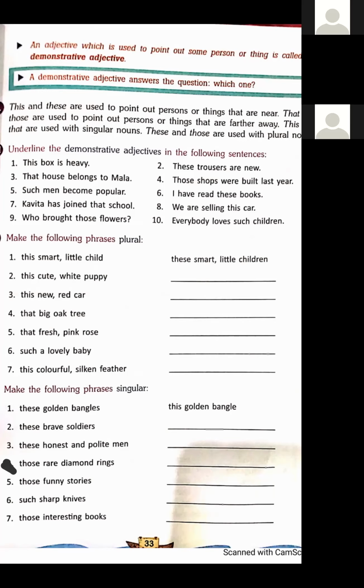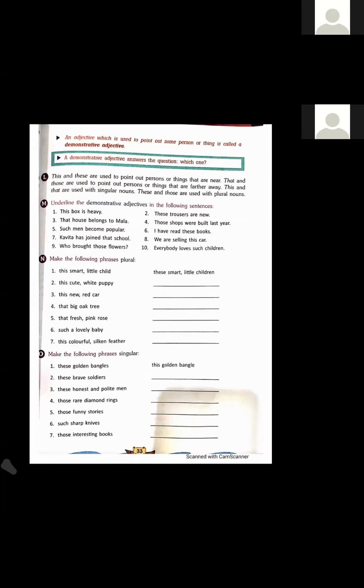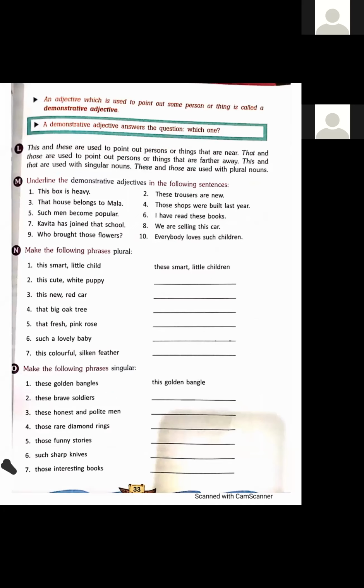Okay. Yes. Dear students, we will do till here. You have to complete your book till exercise O. Tomorrow I will try to complete this chapter. Is there any doubt? Do you want to ask something? Raise your hand.